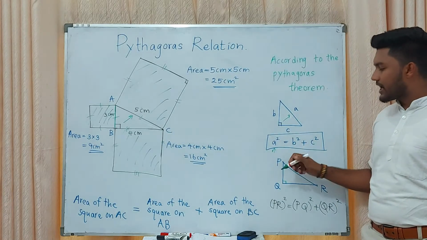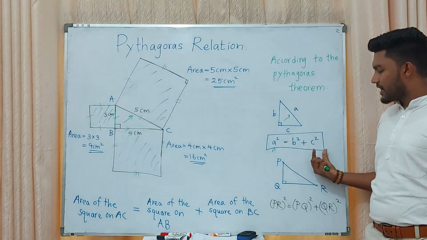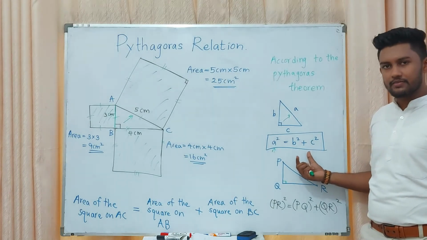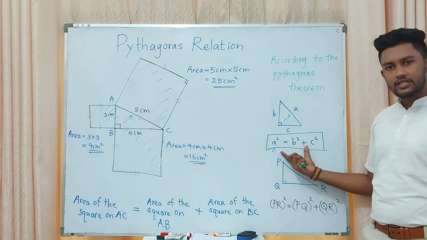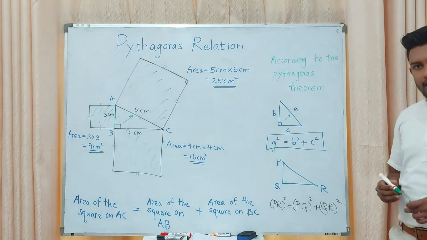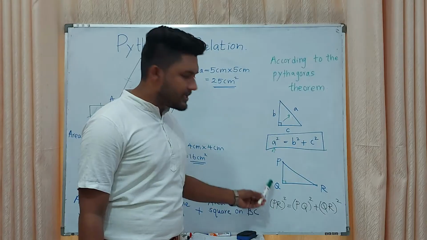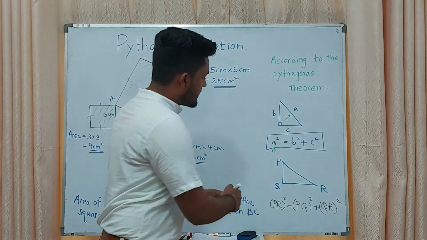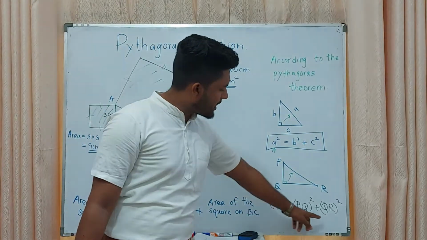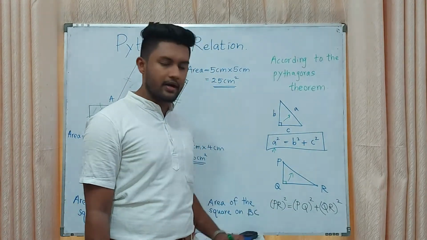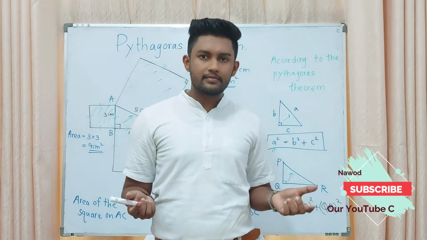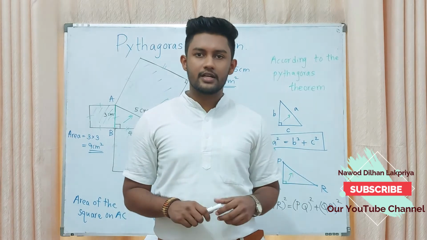Then a squared equals b squared plus c squared. That is the Pythagoras relationship when we apply it to this triangle. Then here in triangle PQR you can find PR squared, the hypotenuse squared, equals PQ squared plus QR squared. Likewise, we can calculate the lengths by using the Pythagoras relationship.